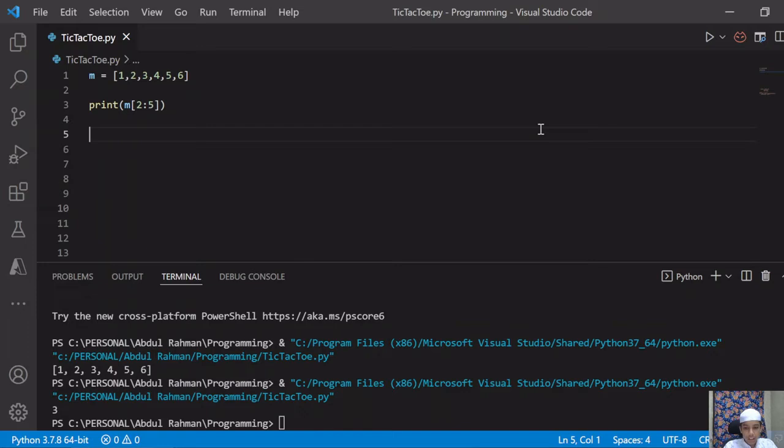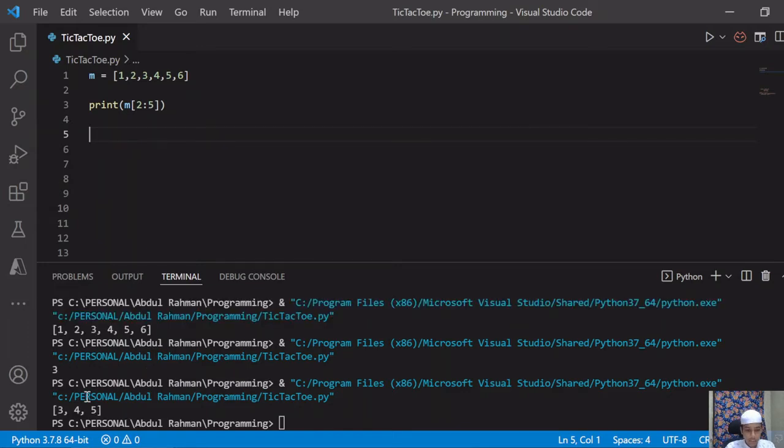As you can see here, it's showing 3, 4, 5. Why? Because we have given here 2:5, meaning from the second item of the list to the last item of the list we have given. So now what I will do is